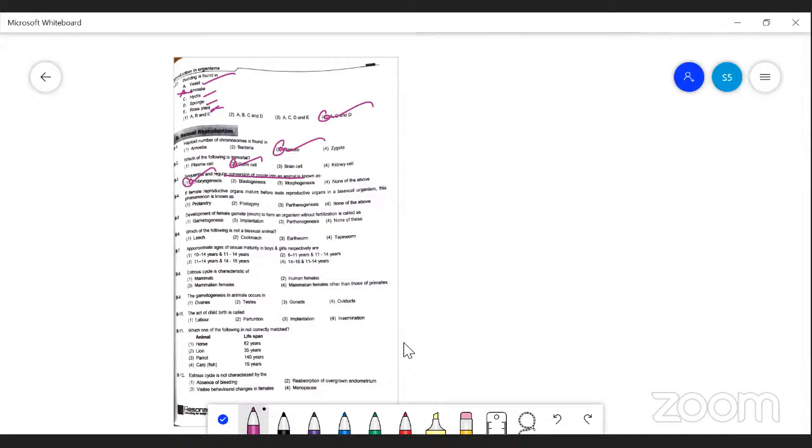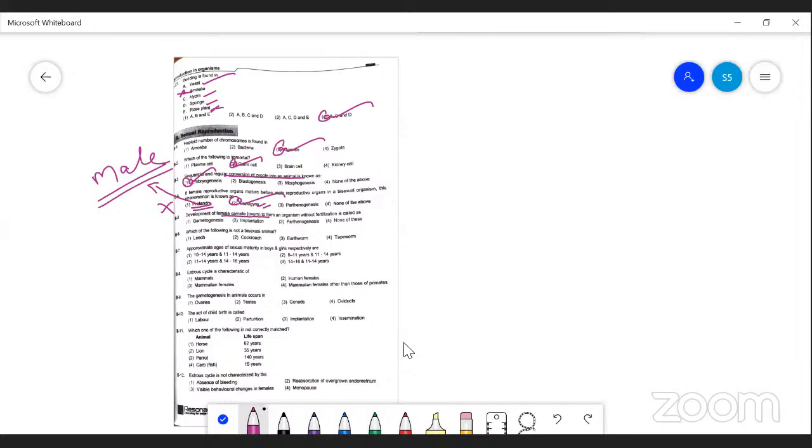If female reproductive organs mature before male, that is called protogyny. This is also an important one. If the male organism matures first, that is called protandric. Male matures first, protandric. Female develops first, that is called protogyny.